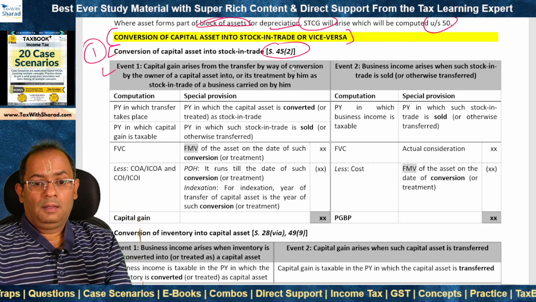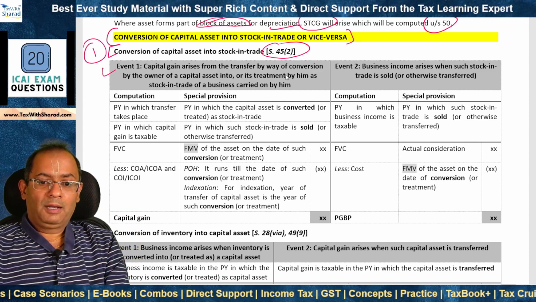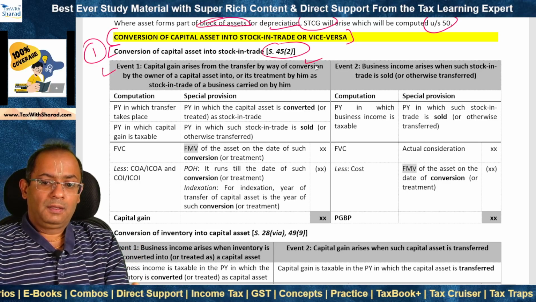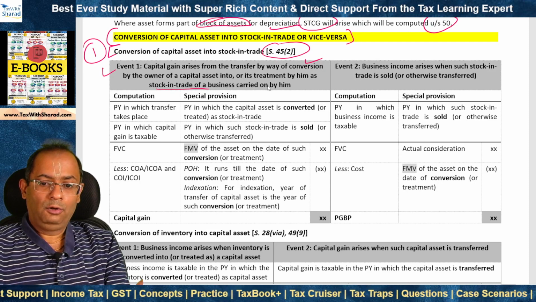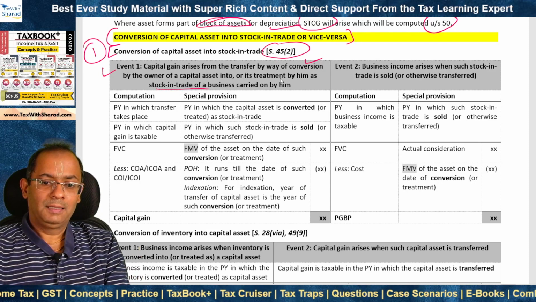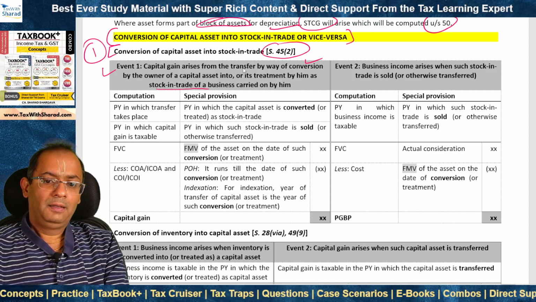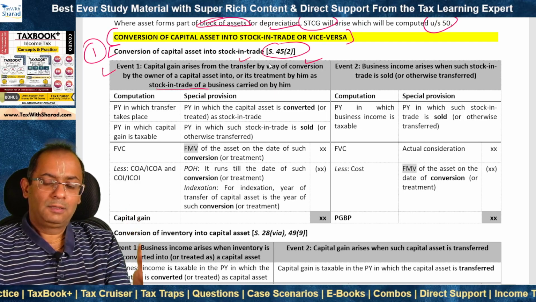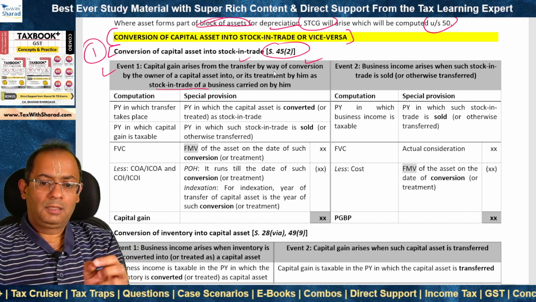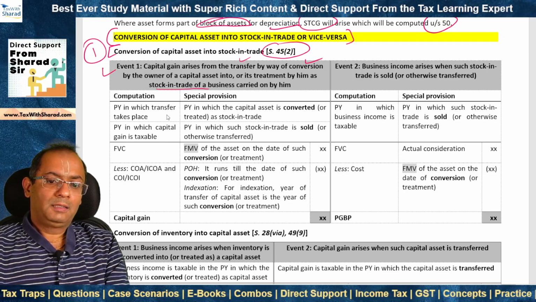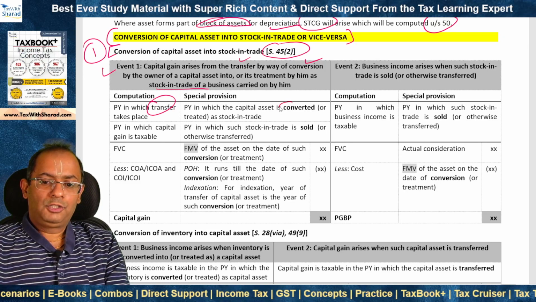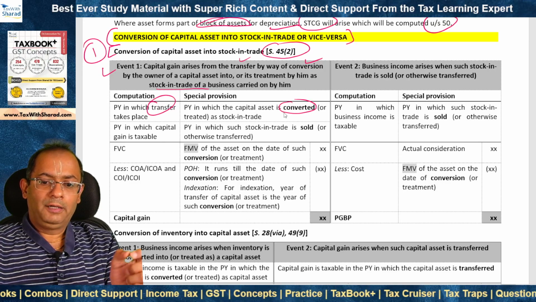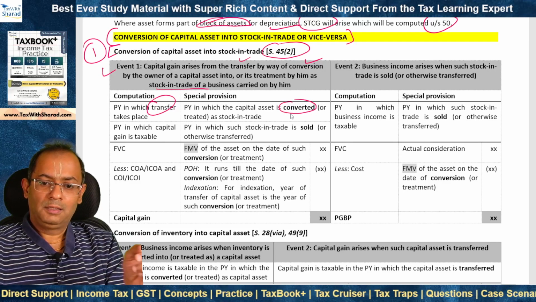First, the owner of the capital asset, that is the assessee, converts the capital asset into stock in trade of a business carried on by him, or treats the capital asset as a stock in trade, right? So transfer arises on account of such conversion. So when does the transfer take place? In the year in which the capital asset is converted or treated as a stock in trade. So year of conversion is the year of transfer.